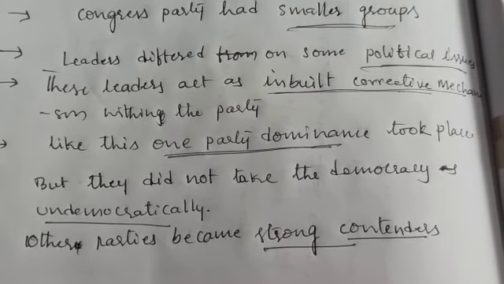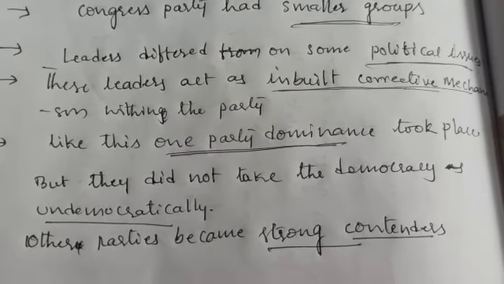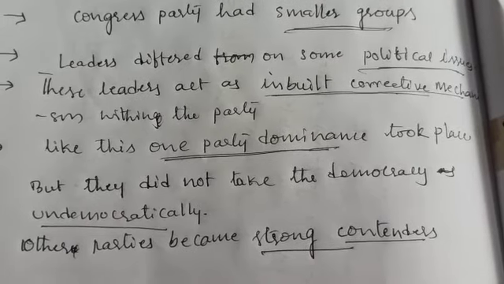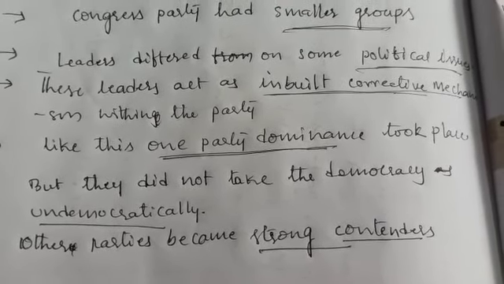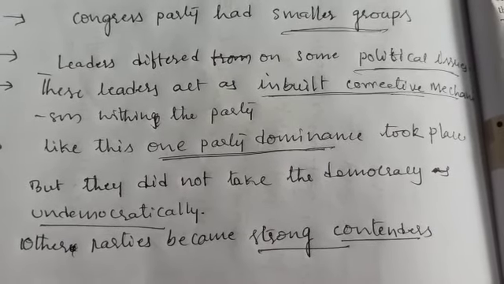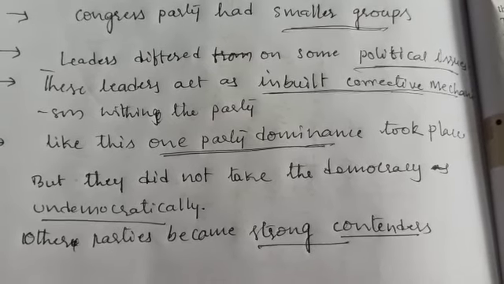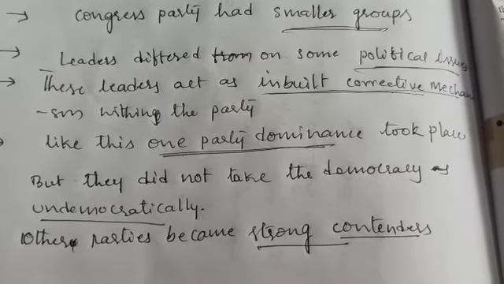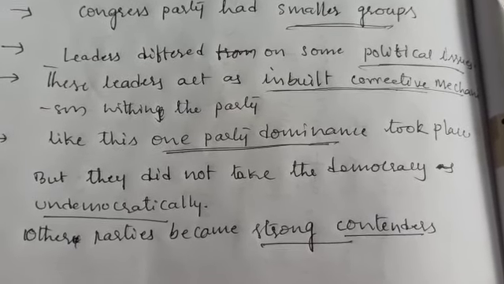But you cannot say that they ruled undemocratically. No, that's not there. They ruled democratically. They allowed smaller parties to contest, and smaller parties slowly became strong contenders. And in most of the regions in India, new parties emerged, and they became strong, and they gave strong competition to the Congress party also.